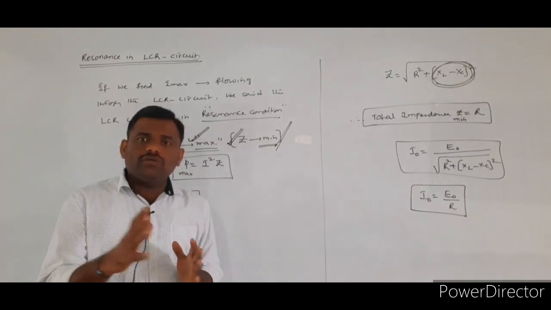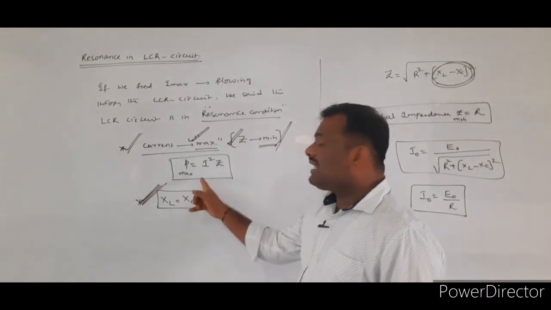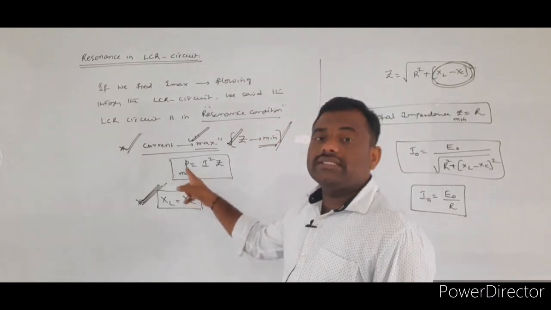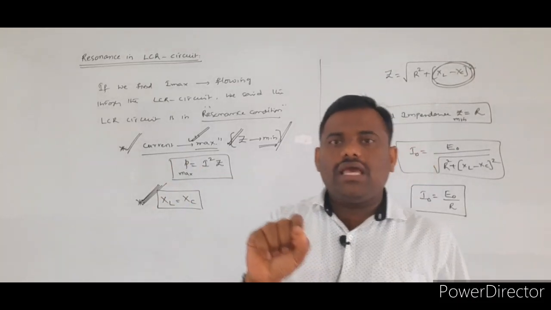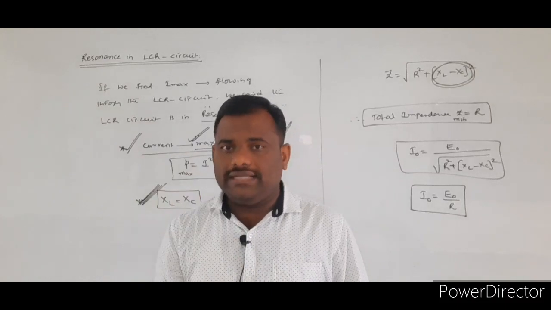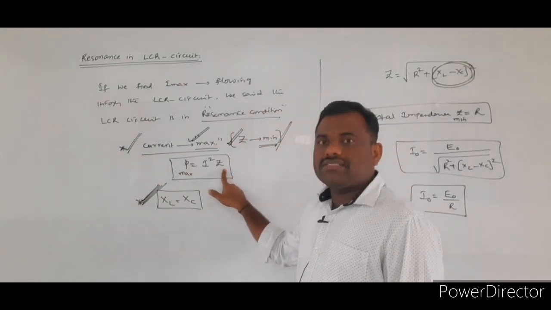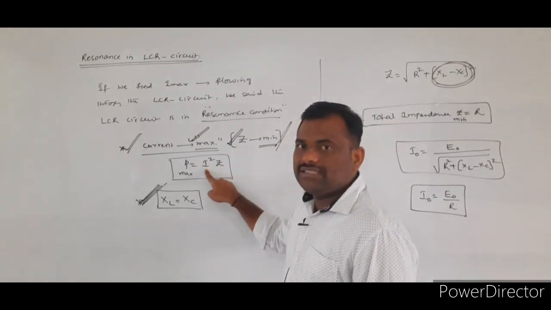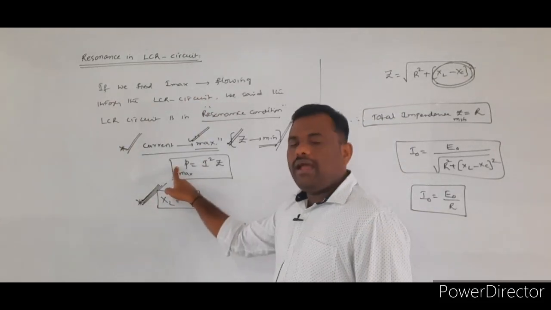Whenever the current is maximum in the LCR circuit, the power consumed by the LCR circuit is also maximum. What is the general formula for the power? P is equal to I square R for the resistor circuit. Whenever the impedance value is minimum and the current is maximum, I square is also maximum, hence the power will be maximum.